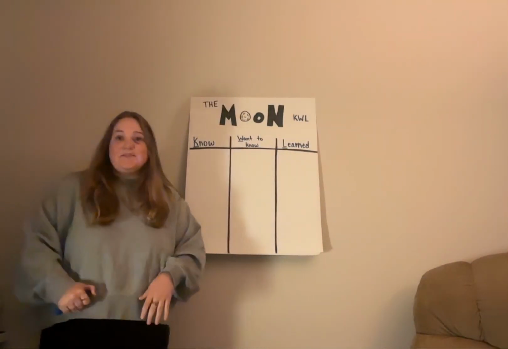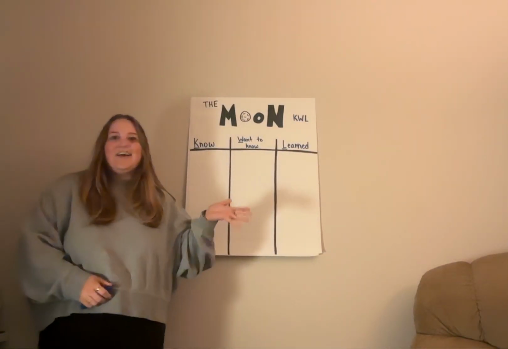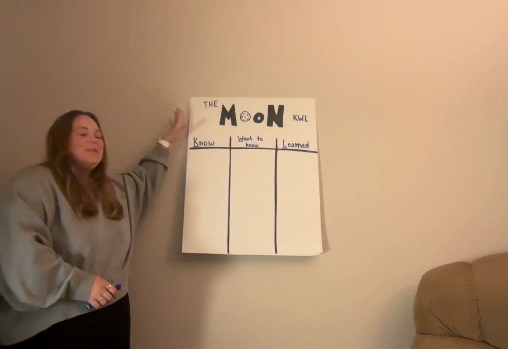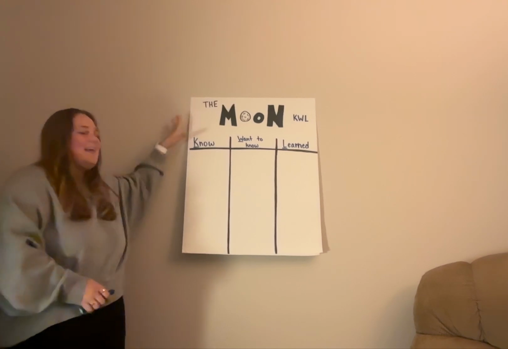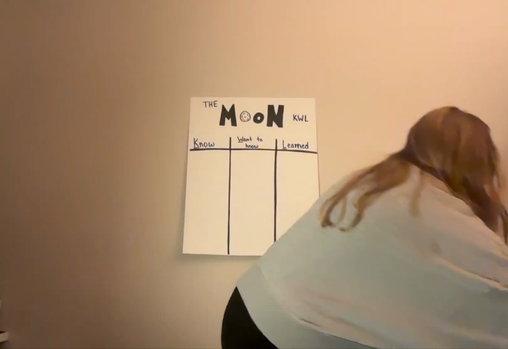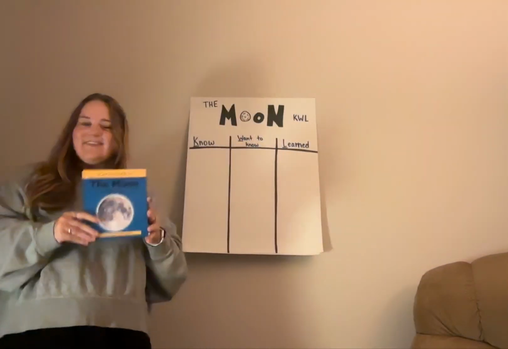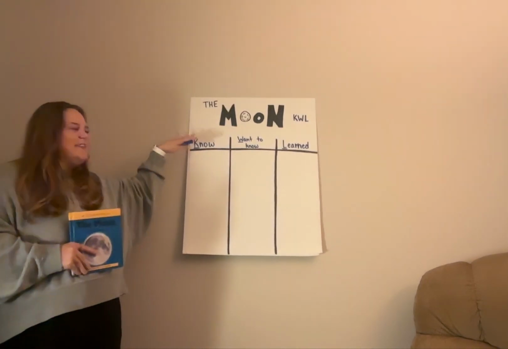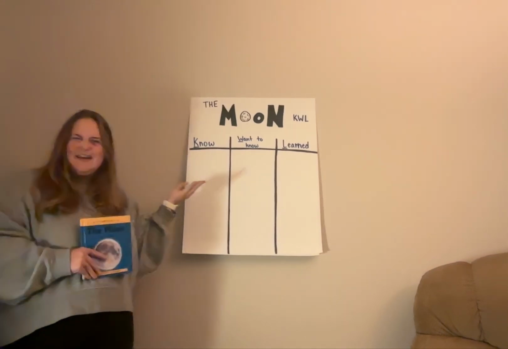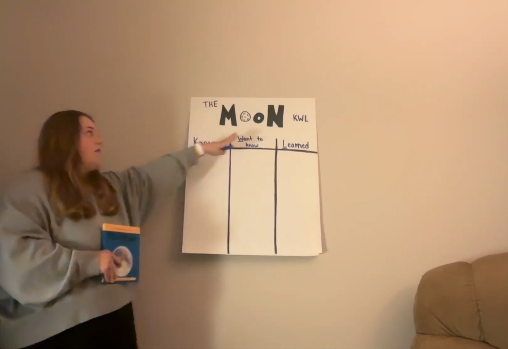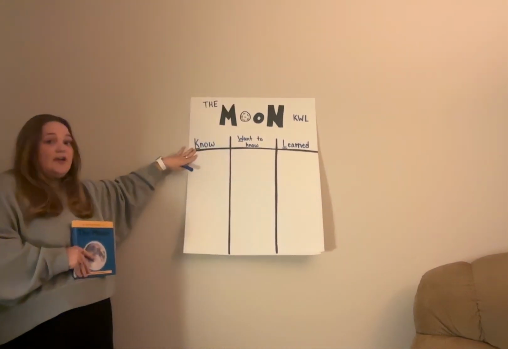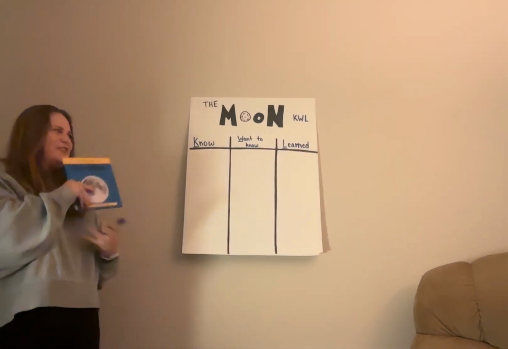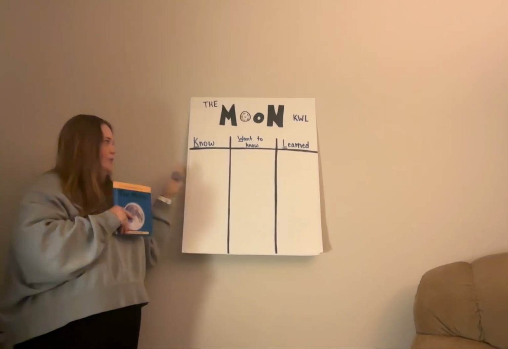All right, so today we are going to be continuing our space lesson and talking about the solar system. We are going to be talking just about the moon today. So we are going to read a story, but before we get started with that, we're going to fill out this chart that says the moon KWL. So what does KWL stand for? Well, these letters stand for know, want to know, and learned. So before we even read this story, we're going to be answering some of these questions.